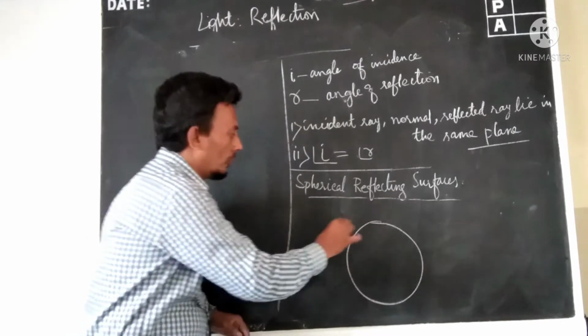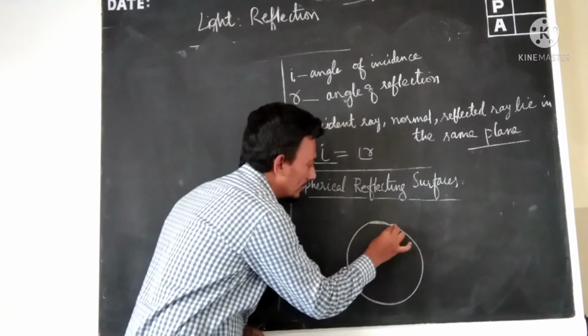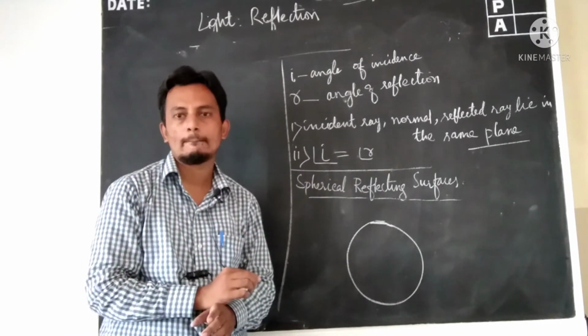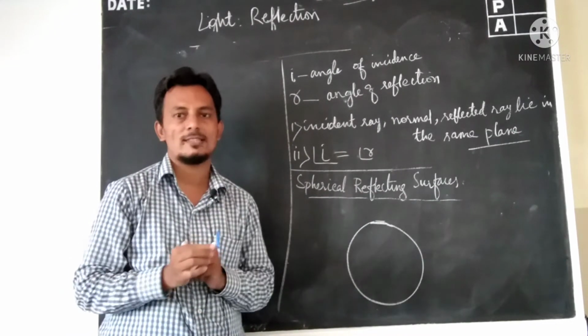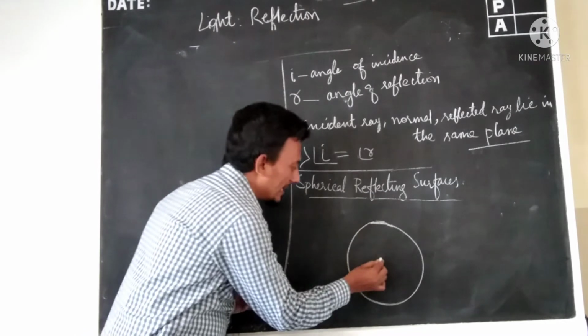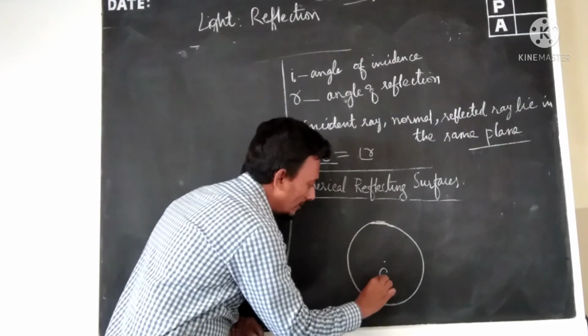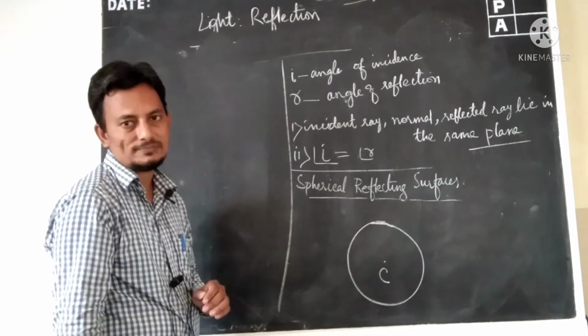Okay. So, this is a spherical reflecting surface. Now we have to establish a few things here. First thing is the center of the spherical reflecting surface, that we call center of curvature.